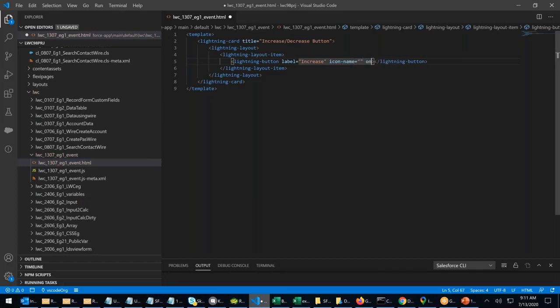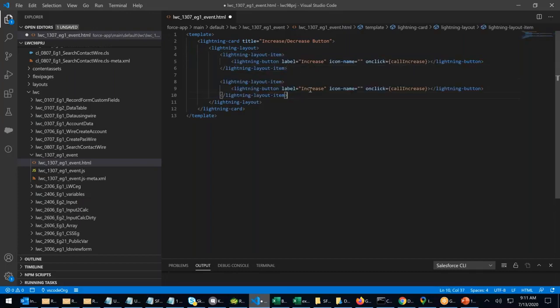On click. On click, call what? On click, call increase. I'll give the button. Don't worry, we'll do it together. Now I copy this with Control C and place one more. I will say decrease, and I'll say call decrease.